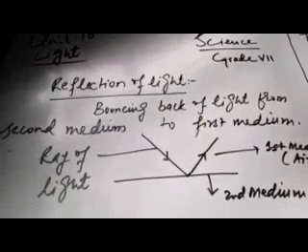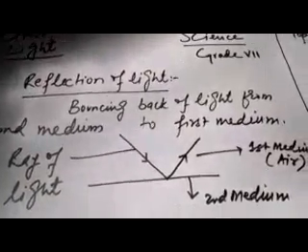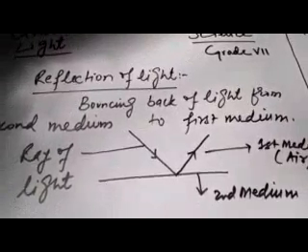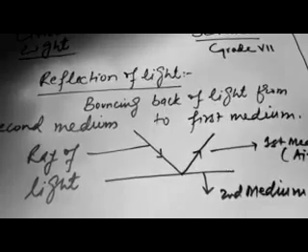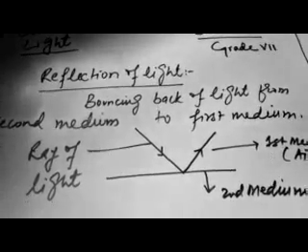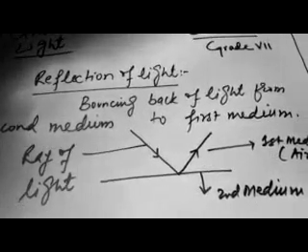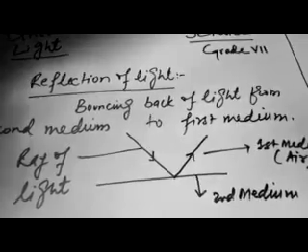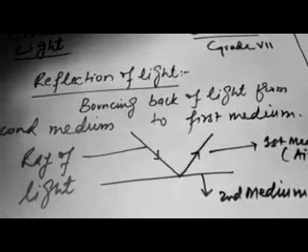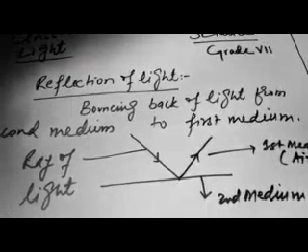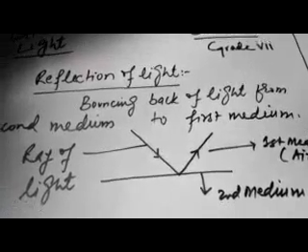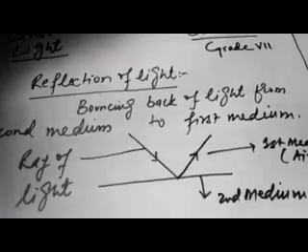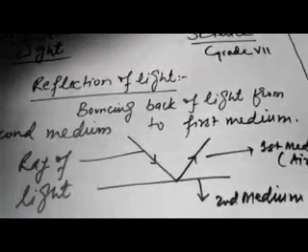Okay, the next topic is reflection of light. As we know, light travels in a straight line. So whenever light travels in one medium and tries to enter the second medium, and the second medium is solid and does not allow the light to enter it, then the light will bounce back and come back into the first medium.